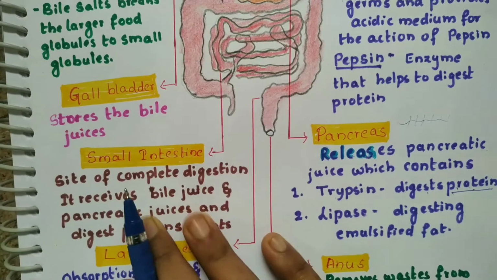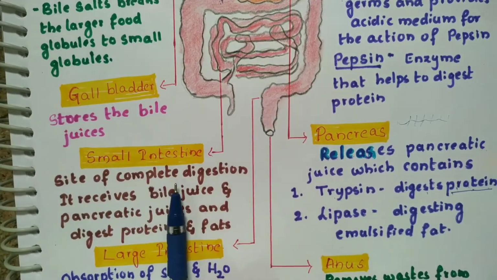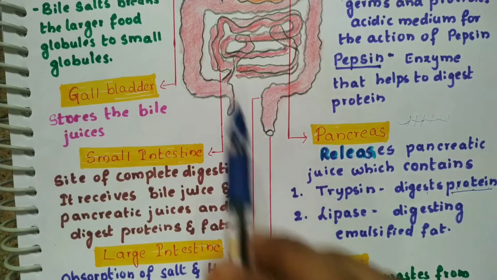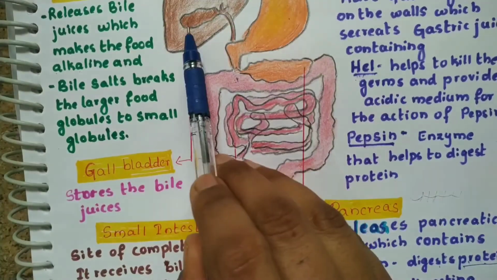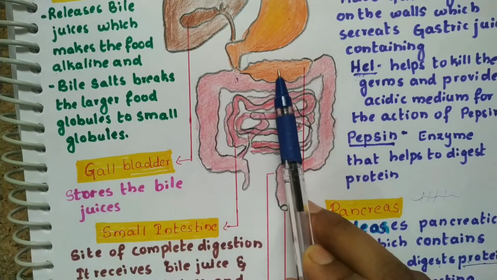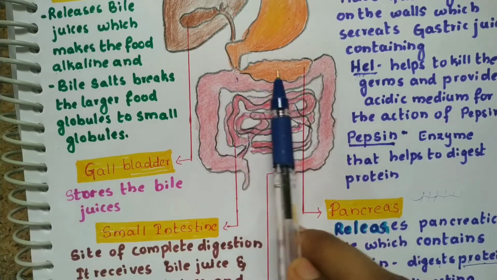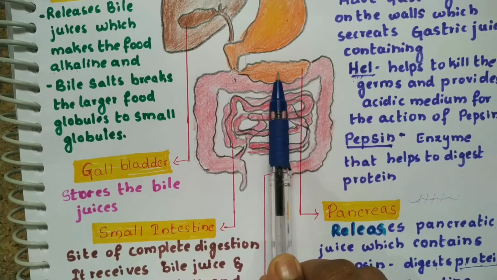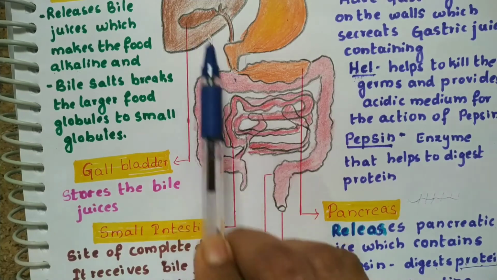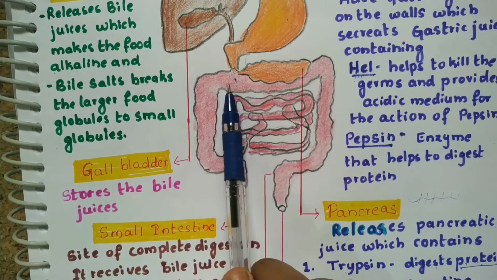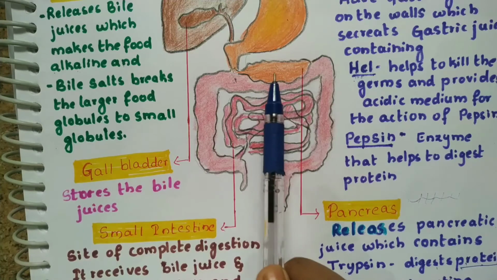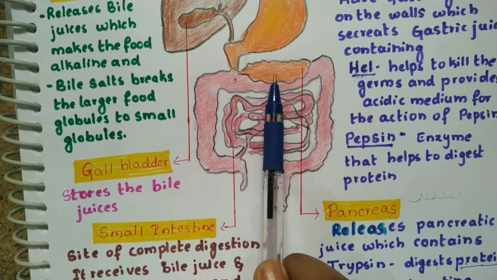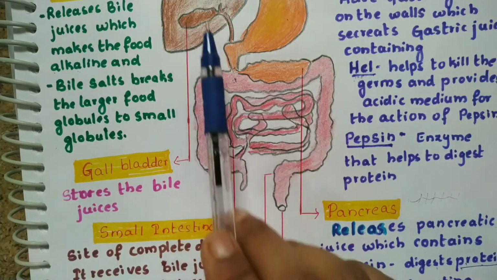Okay, next we will go for the small intestine. The small intestine can be said to be the site of complete digestion. It receives the bile juice from the bile duct. The bile duct gives the bile juice, and the pancreas gives the pancreatic juice. Here everything comes, and the pancreas releases pancreatic juice which contains trypsin and lipase. And the bile salts make the food alkaline. The lipase is released from the pancreas. When will it act? Only when the food is basic in nature will the lipase enzyme work. That's why bile juice is released, which makes the food alkaline.